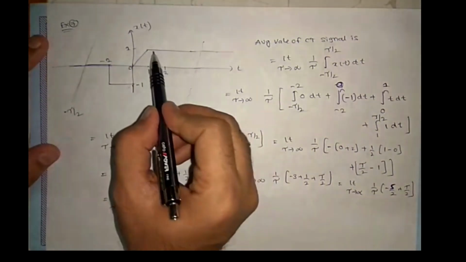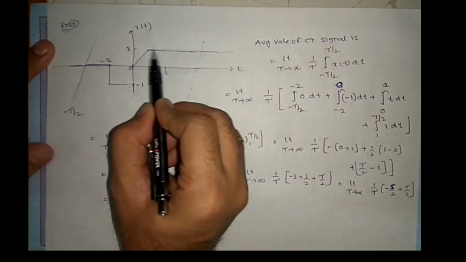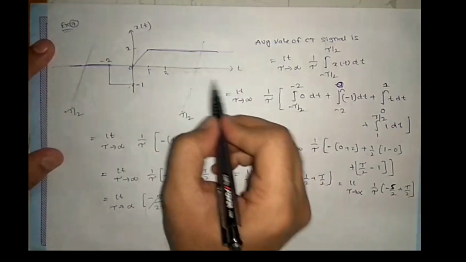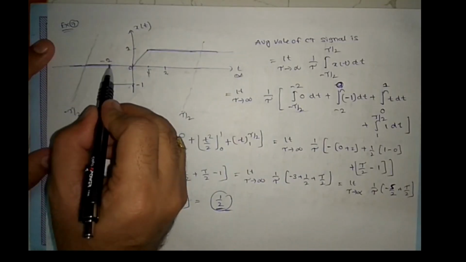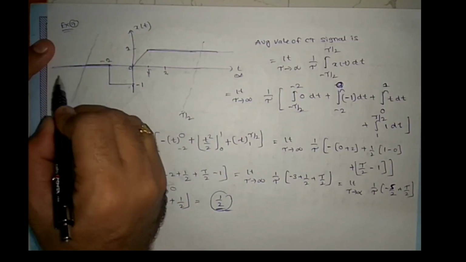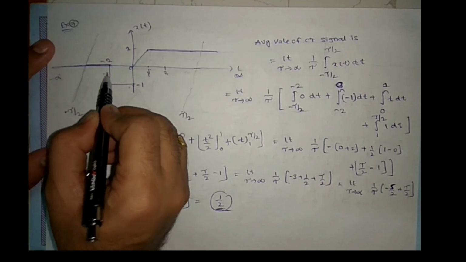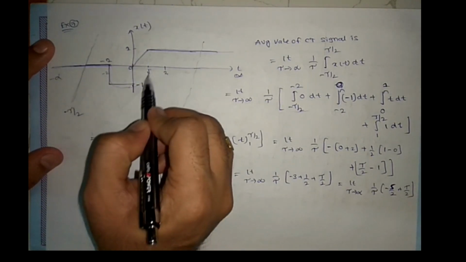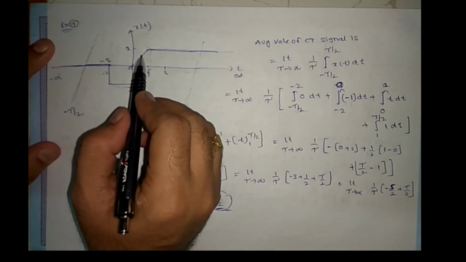Here you can observe that the value 1 extends from 1 to infinity, and the value 0 extends from minus infinity to minus 2. So this small disturbance will not disturb the average value.